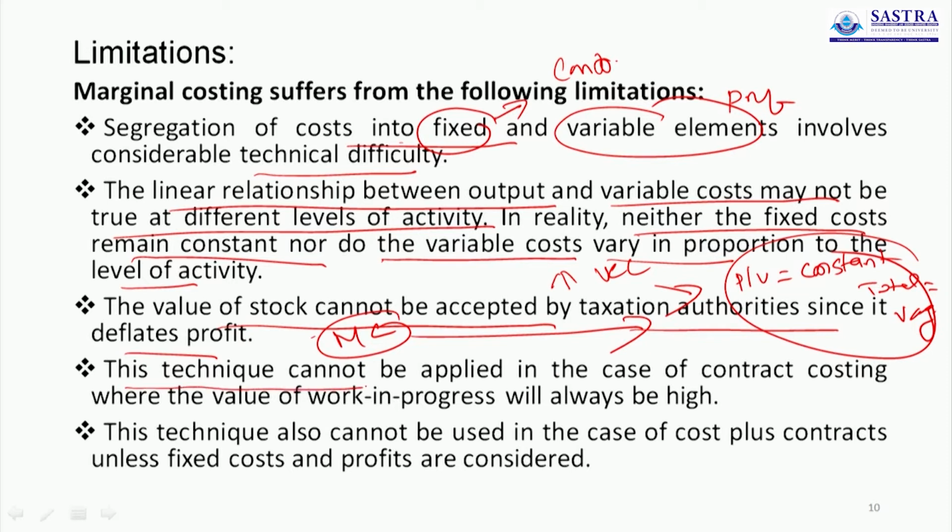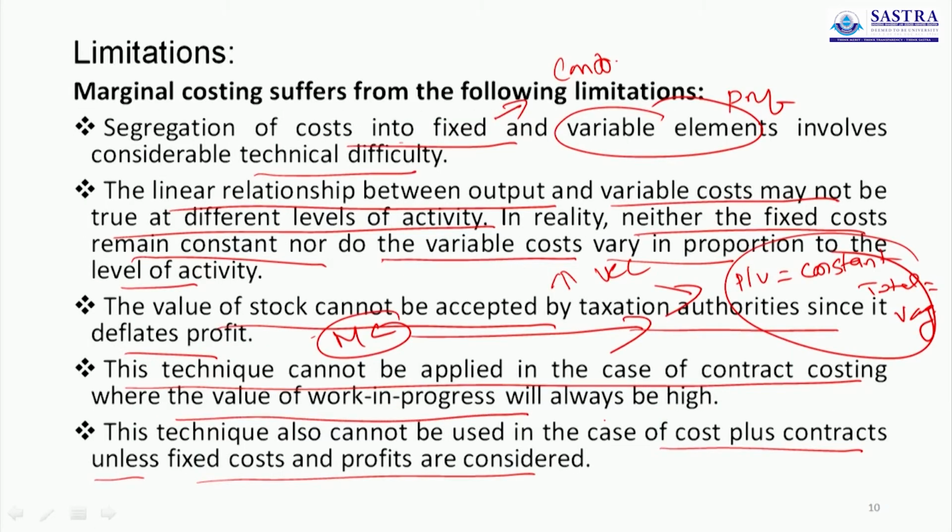These techniques cannot be applied in the case of contract costing. In contract costing, the marginal cost technique is not applied because it is a large area, and also in a contract we have invested a huge amount for a long period. This technique also cannot be used in the case of cost plus contract unless fixed cost and profit are considered. So these are all the limitations of the marginal cost system.